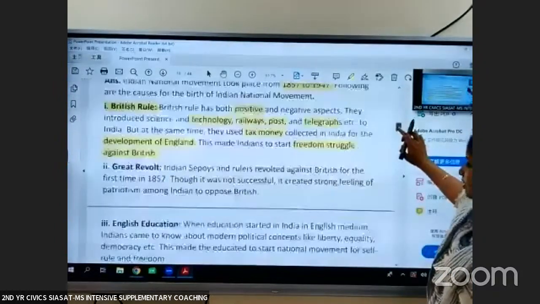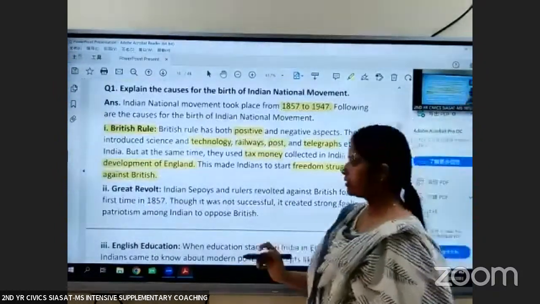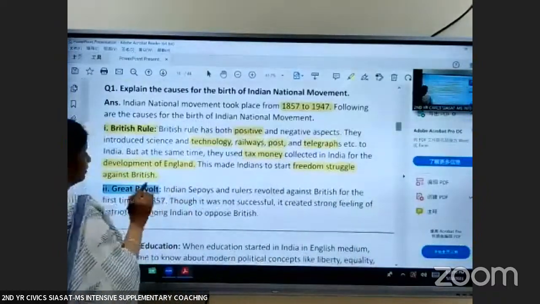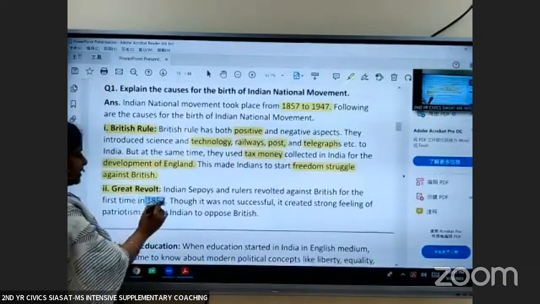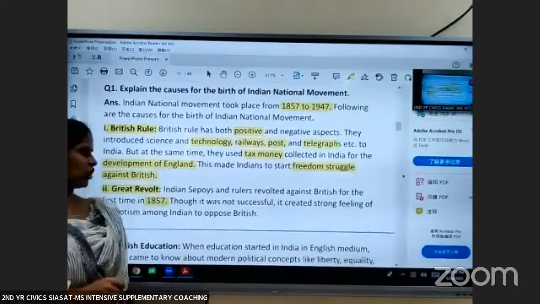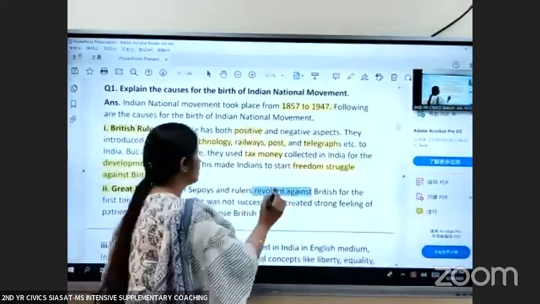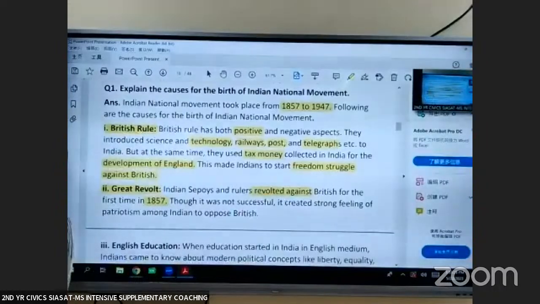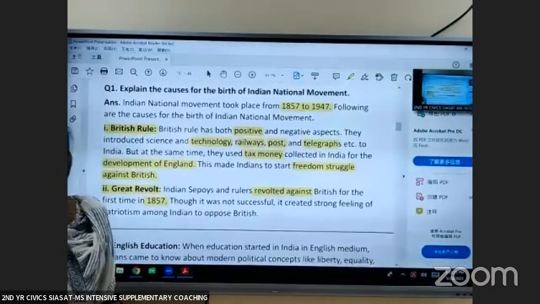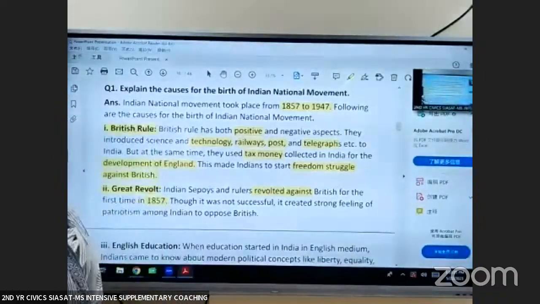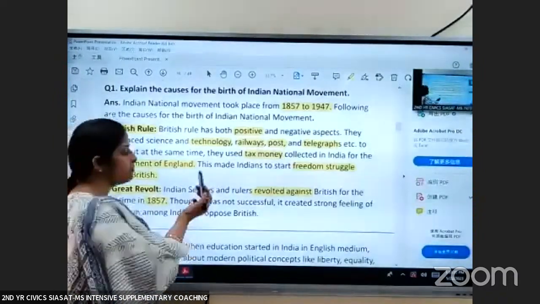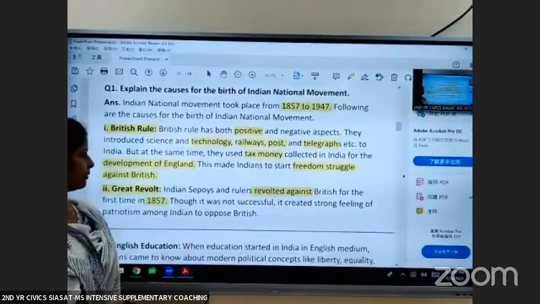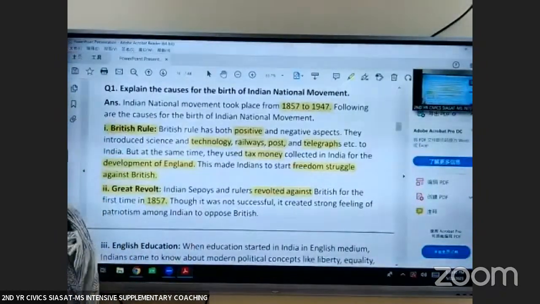Let us see the next point. First is the Great Revolt, the revolt of 1857. In 1857, the Indian Sipahis who were in British army revolted against the Britishers for the first time. And Indian rulers like Jhansi Lakshmi Bai, Tatya Tope and all also revolted against the exploitative policies of the Britishers. Indian Sipahis like Mangal Pandey, he was an Indian soldier in the British army.